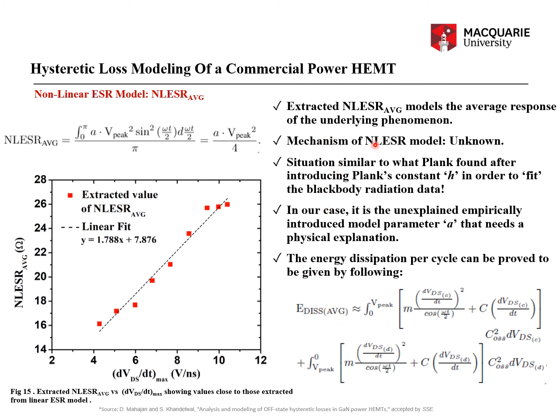Now, as far as the mechanism of the NLESR model is concerned, it is unknown right now. But this situation is similar to what Max Planck found after introducing Planck's constant h in order to fit the black body radiation data. In our case, it is this unexplained, empirically introduced model parameter A that needs a physical explanation.